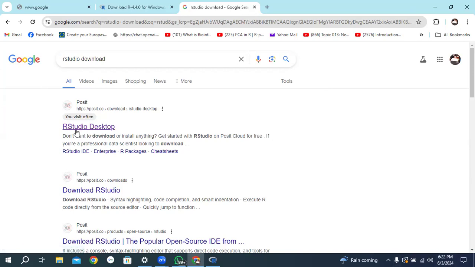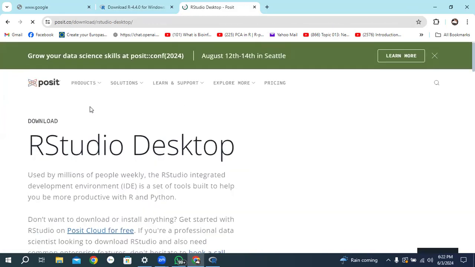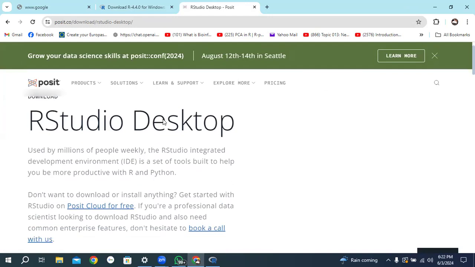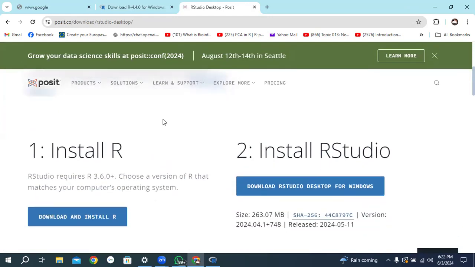And click on RStudio Desktop, the first website showing up. This is the genuine, official website of RStudio. This website shows you two programs, two apps, two tools, two software: one is R and the second is RStudio.